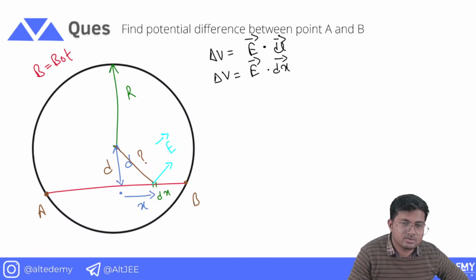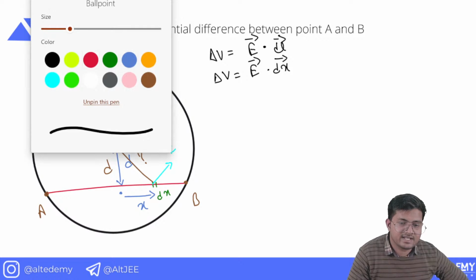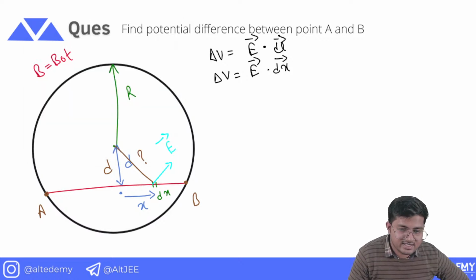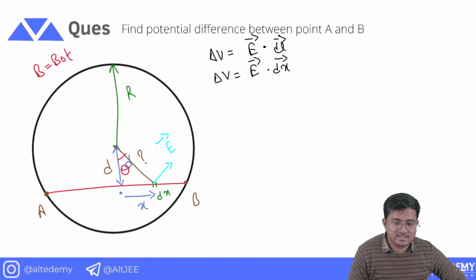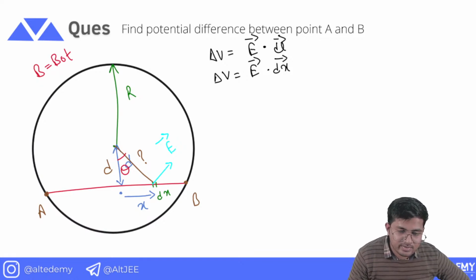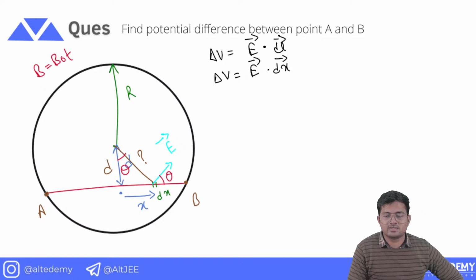Right? So when this angle is theta, this angle is going to be 90 minus theta, and this is going to be 90. So this angle is also going to be theta.